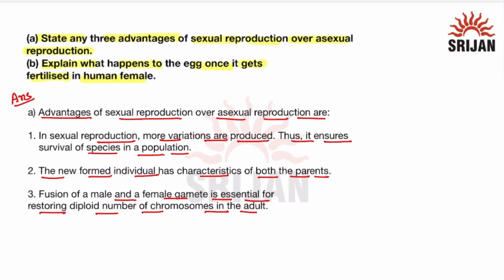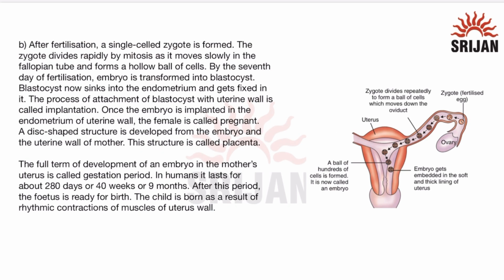Now, the second part of the question says, explain what happens to the egg once it gets fertilized in human female. Let us see the answer to the second part. After fertilization, a single celled zygote is formed by the fusion of male and female gamete, which is diploid. This zygote divides rapidly by mitosis and moves slowly in the fallopian tube, and it forms a hollow ball of cells.